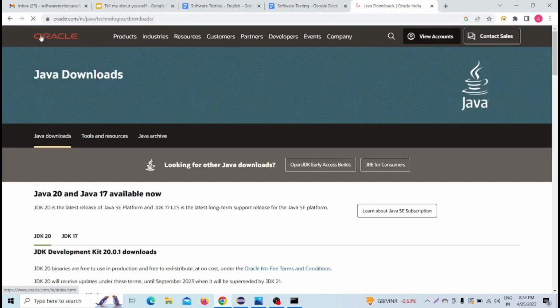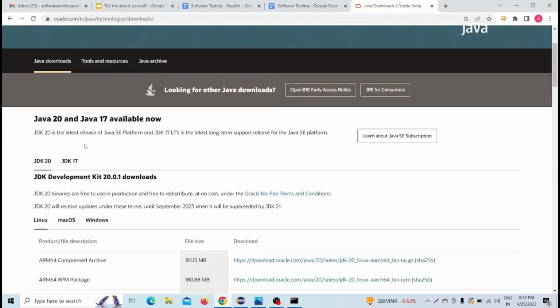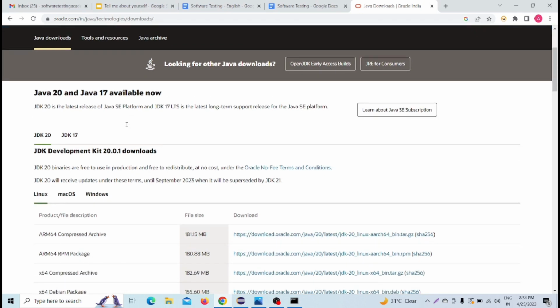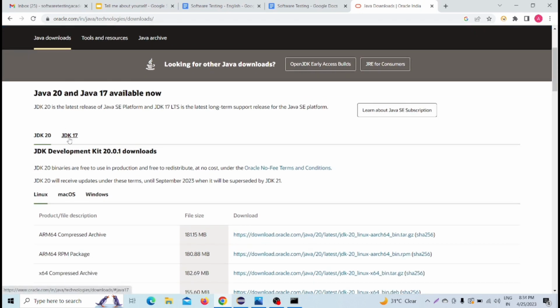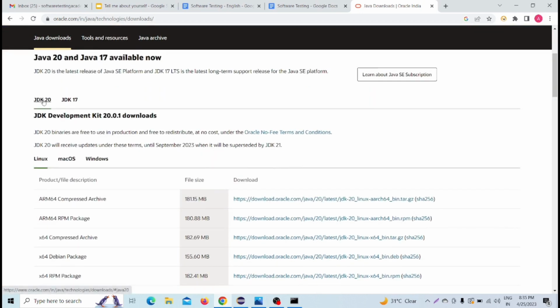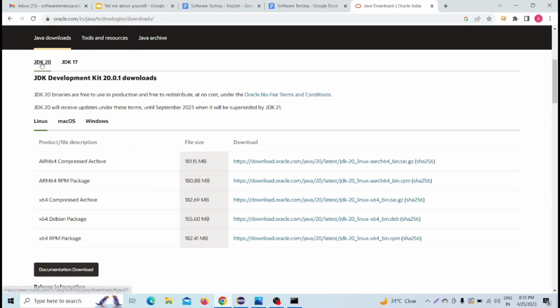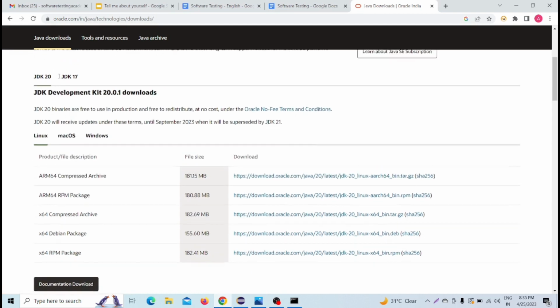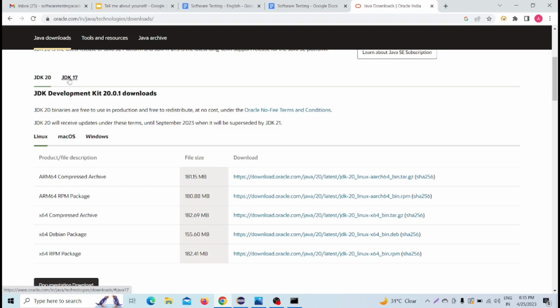So I'm now coming to the oracle.com site, and here we can see that Java 20 and Java 17 are available now. As per your requirement, you can choose any one of them. If we want to install the Java JDK on our system, then we have to click on Java JDK 20, or if you want to install Java JDK 17, then just click on that.